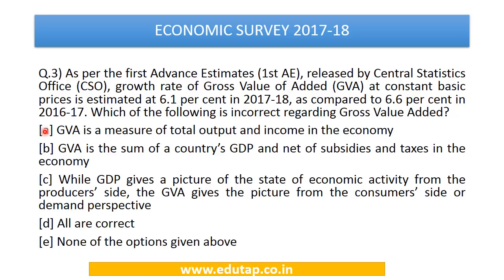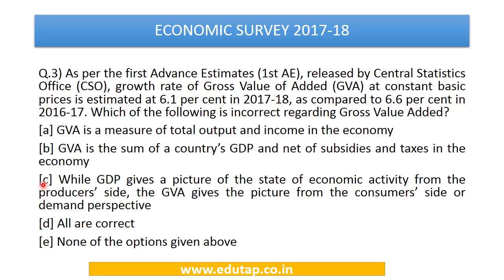So gross value added is a measure of total output and income in the economy. GVA is the sum of countries' GDP and net of subsidies and taxes in the economy, while GDP gives a picture of the state of economic activity from the producer's side. GVA gives the picture from the consumer side or demand perspective. All are correct, none of the options given above.